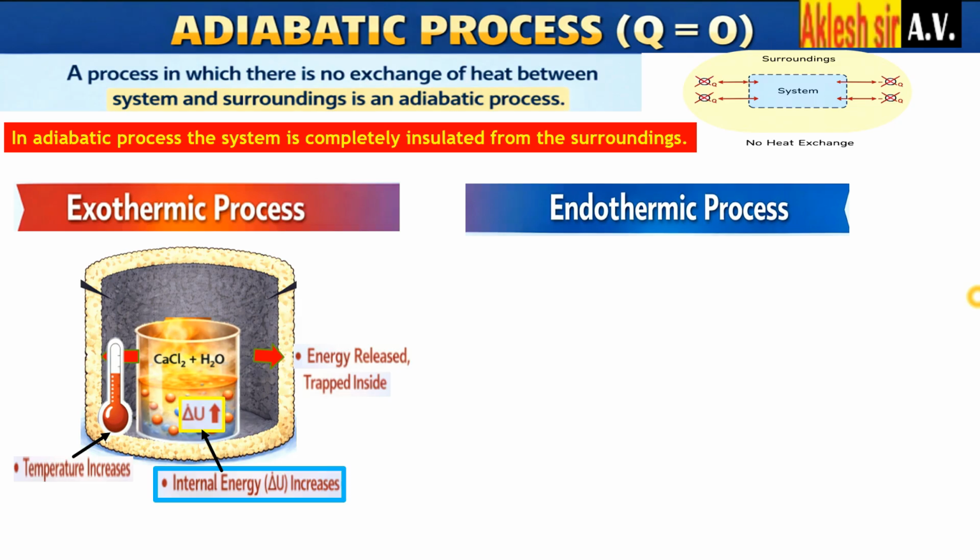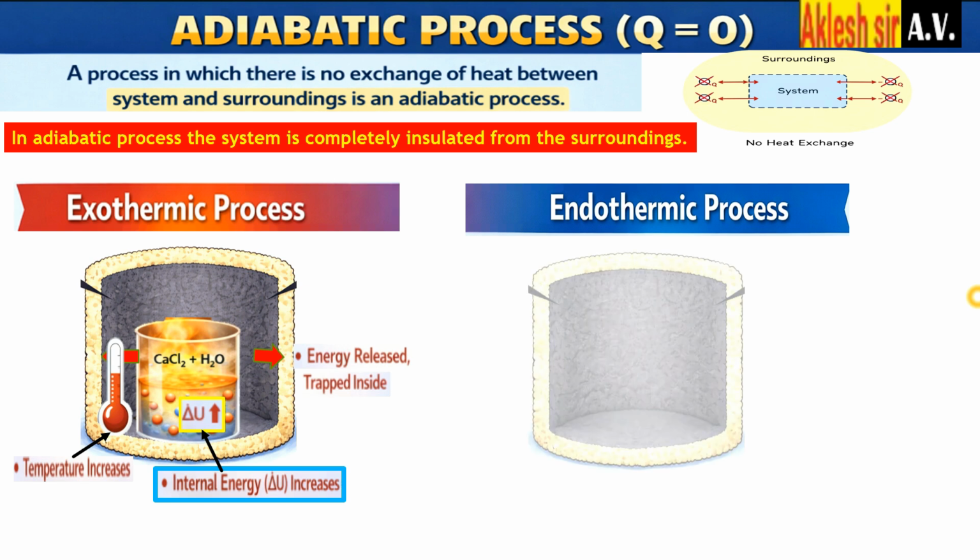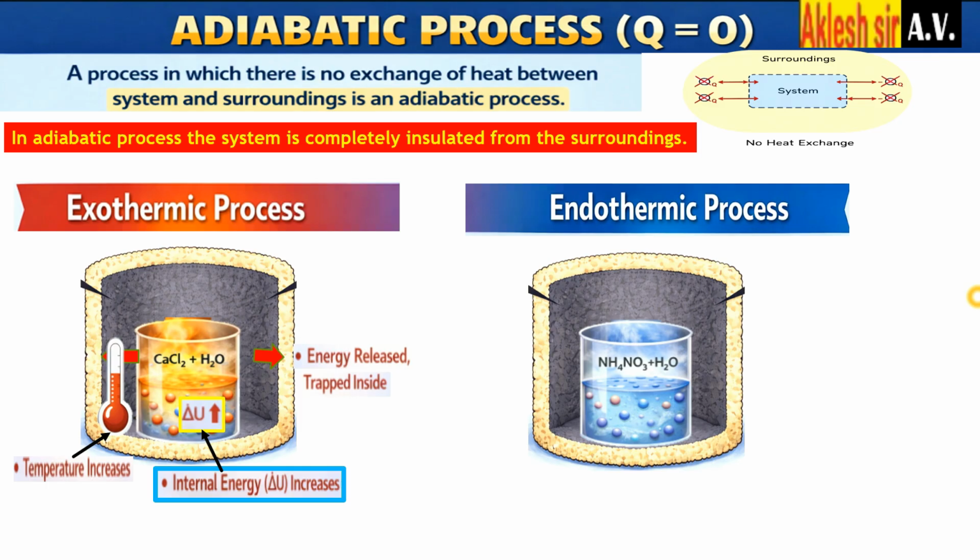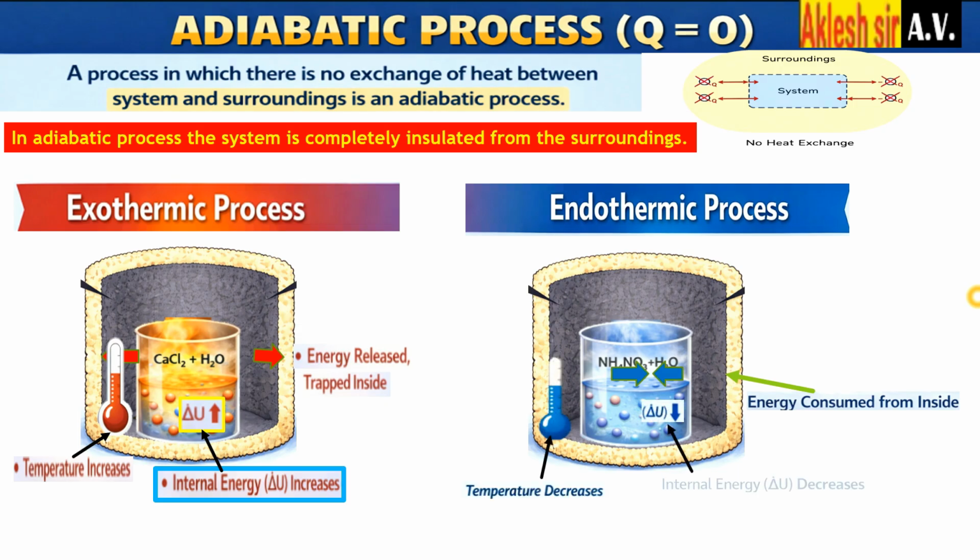Next, another type of reaction we are going to do is an endothermic process. Endothermic process means where heat is absorbed. So I will take the same insulation here. Inside a beaker there will be a certain reaction going on, and in this reaction heat will be absorbed. The system will use its own energy to do the reaction, and because of that the temperature of the system will decrease. The energy is consumed from inside, so inside the system the temperature decreases, and because of that the internal energy will decrease. That is, the total amount of energy present in the system will decrease.